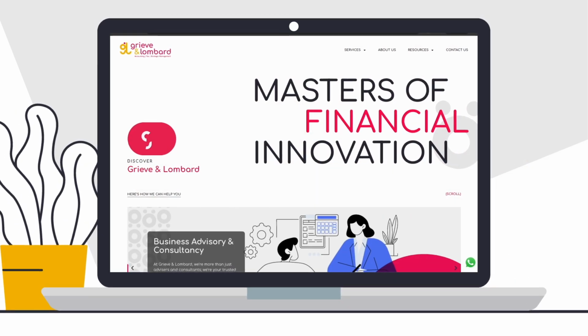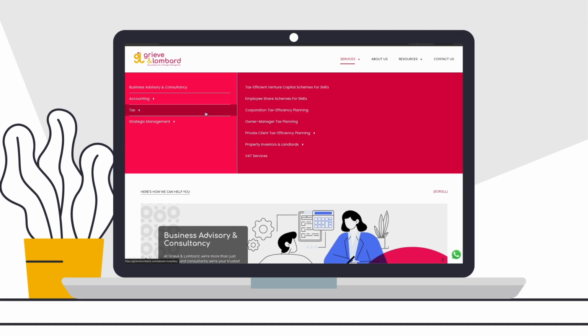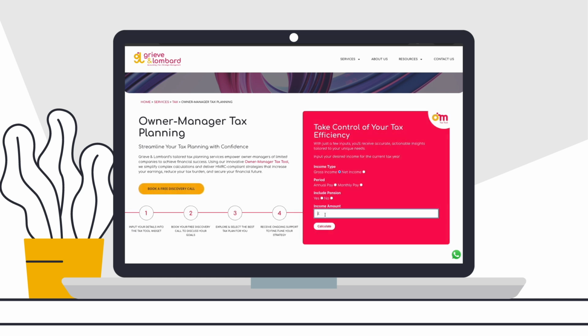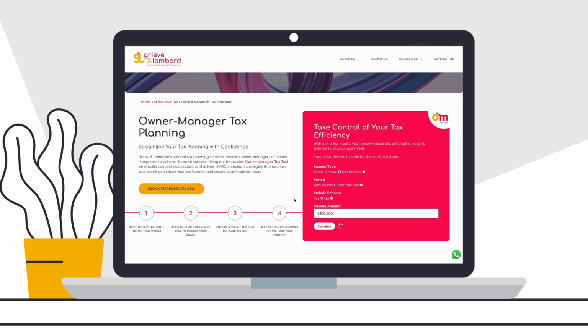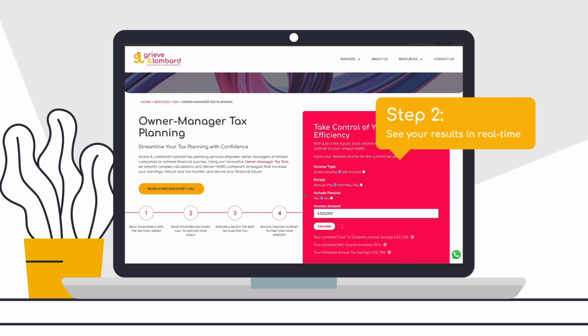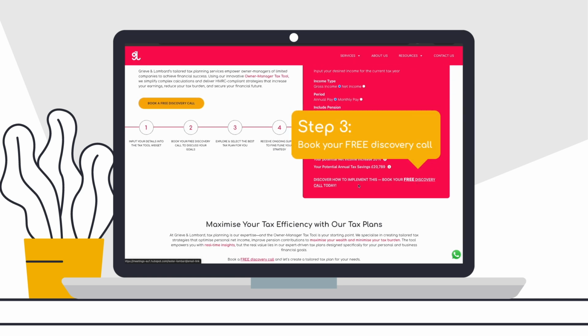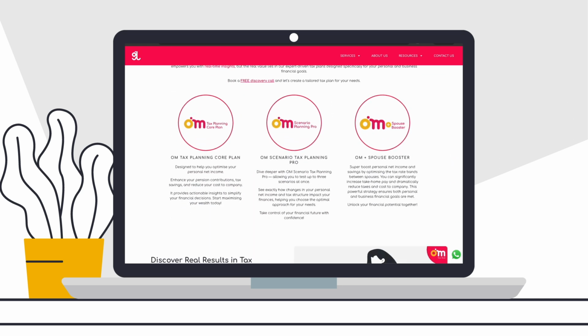Our innovative Owner Manager tax tool widget is designed for business owners like you. Smart, simple, and it's free to use. Just head over to our Owner Manager tax planning page. Input your desired gross or net income and tick the box if you want to include pension contributions. In seconds, you will get personalized real-time results. From there, book your free discovery call so we can explore your goals and identify the best fit solutions.